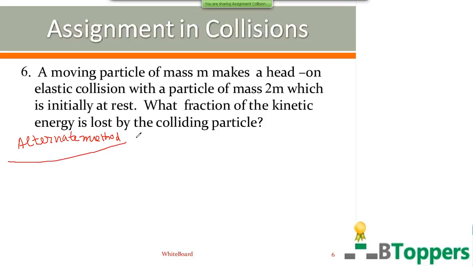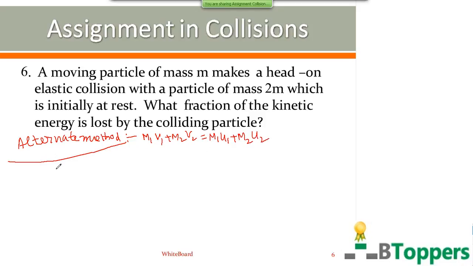So in a head-on elastic collision, here the initial velocity of second body is 0, u2 is 0, m1 equal to m, m2 equal to 2m. So in any one-dimensional collision, you can write m1 v1 plus m2 v2 equal to m1 u1 plus m2 u2.